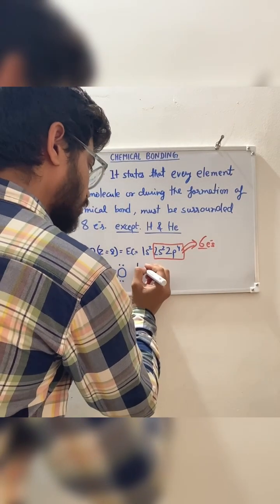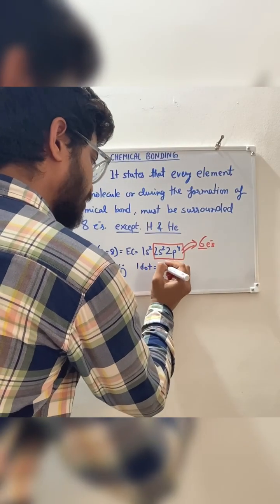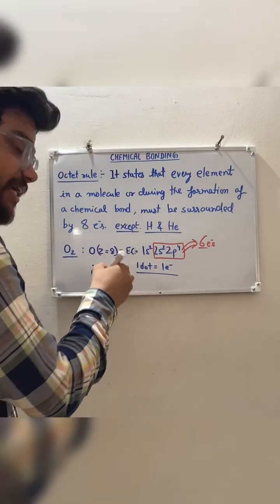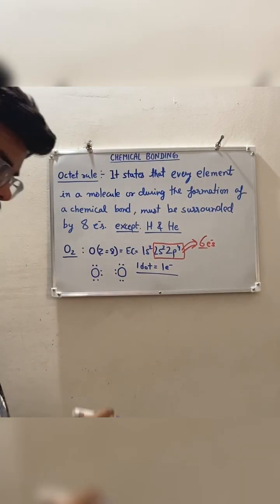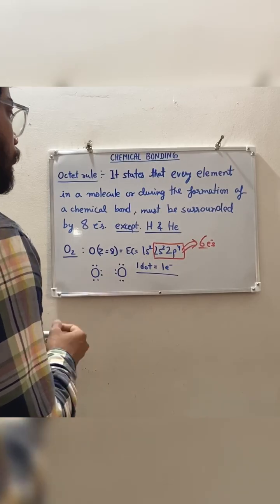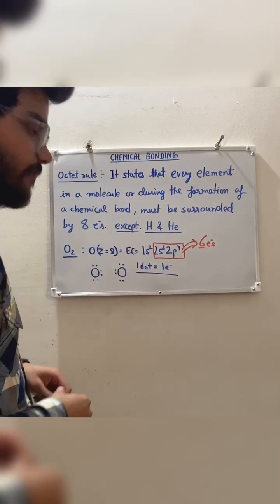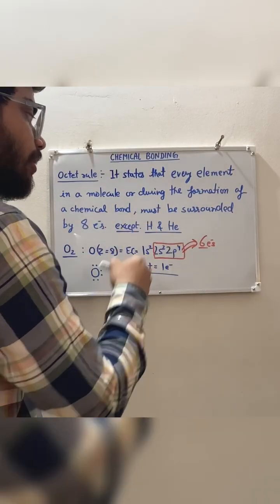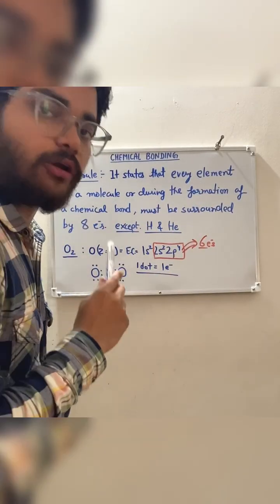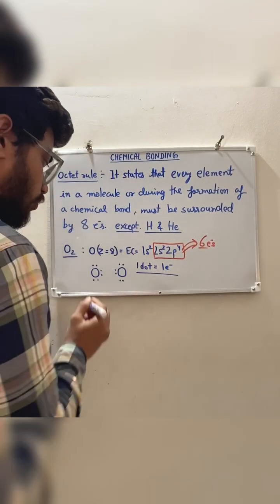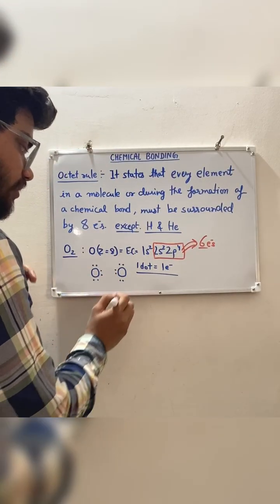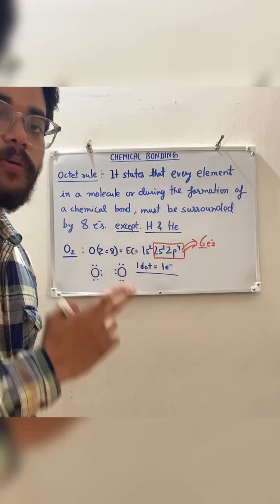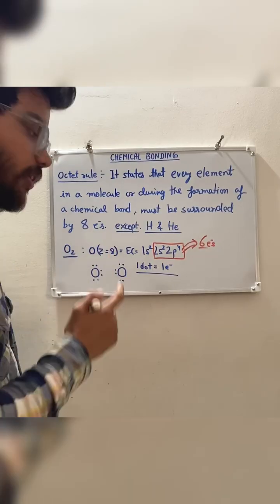You have to remember that here every dot represents one electron. Now, the octet rule says that every element in a molecule or during the formation of a chemical bond must be surrounded by 8 electrons. Here each oxygen has 6 electrons, so these two oxygen atoms need 2 electrons each to fulfill the octet rule.